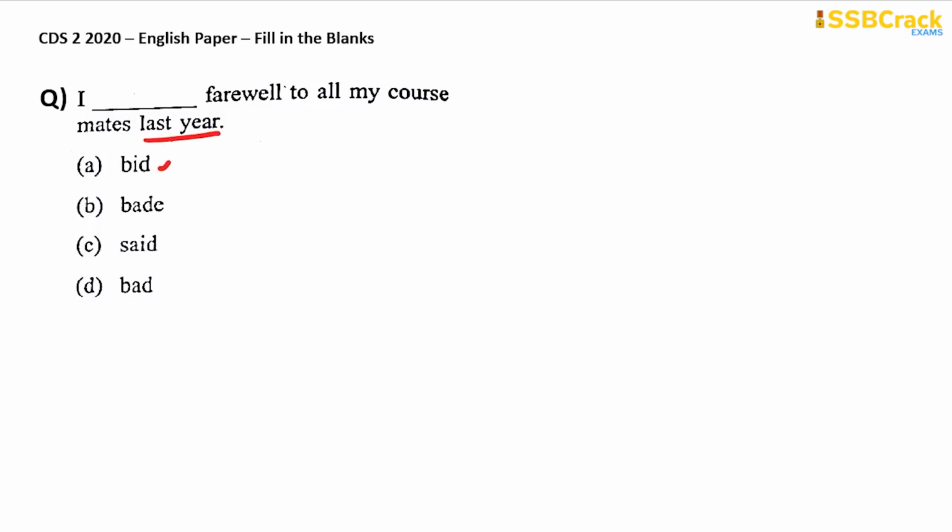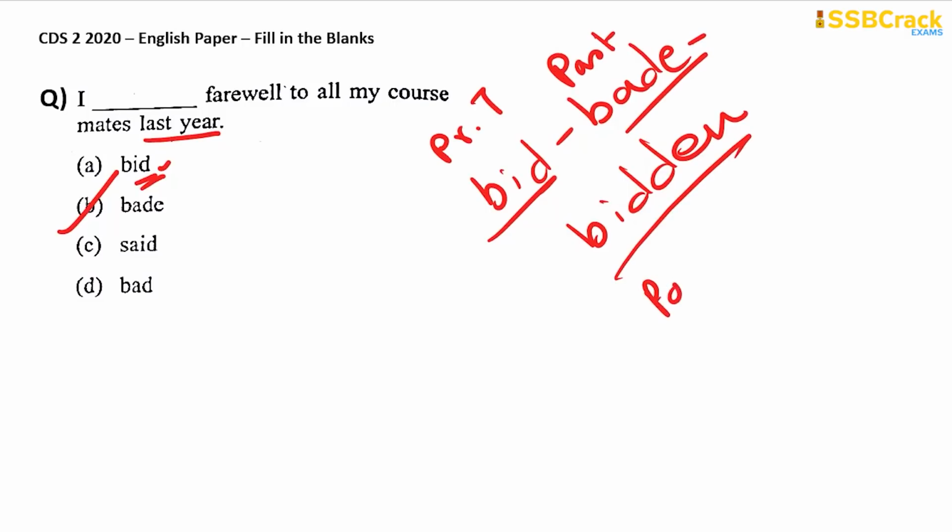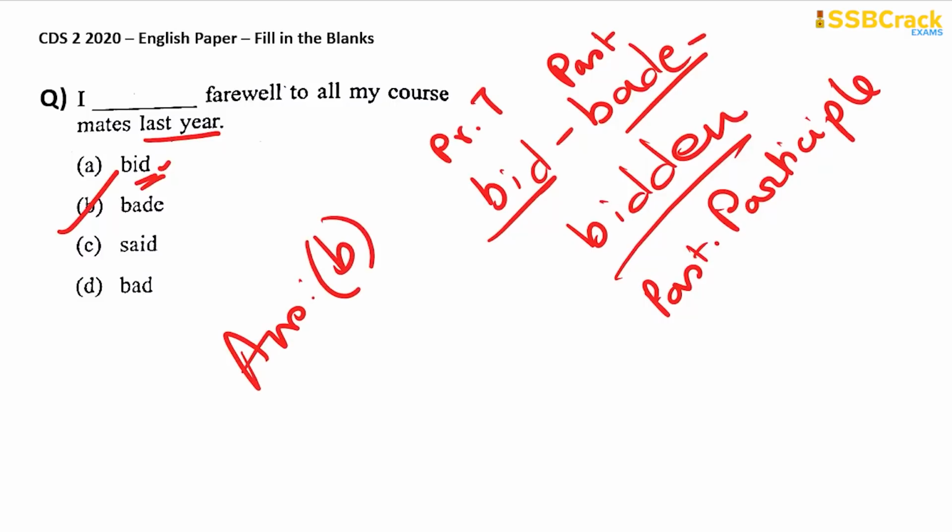So something that happened last year is obviously something that happened in the past. So therefore, bid is not to be used here. Bid is basically the present tense. The past tense of bid should be used here, which is bade. So bid, bade, bidden. You have to always remember this. Bid is the present tense, bade is the past tense, and bidden is the past participle. So it should be, I bade farewell to all my course mates last year. So therefore, your answer is option B.